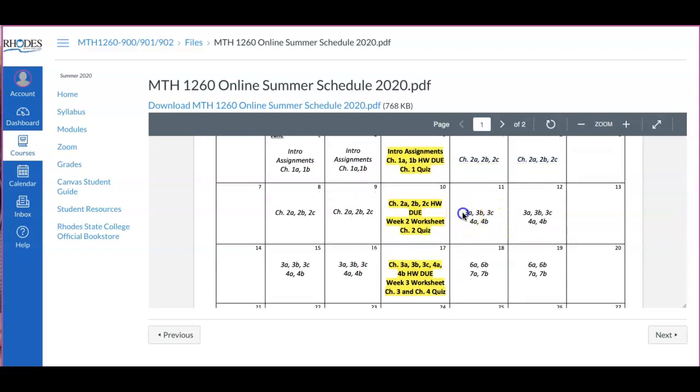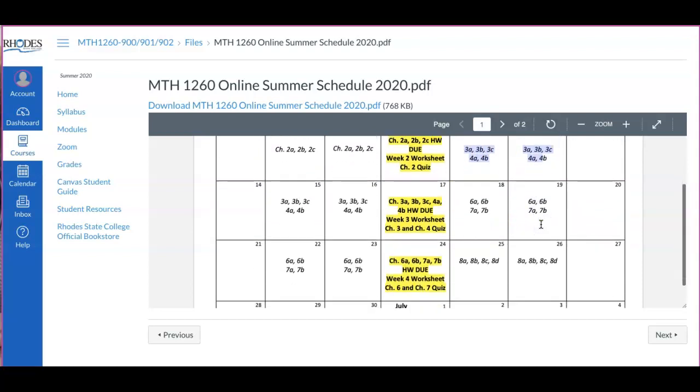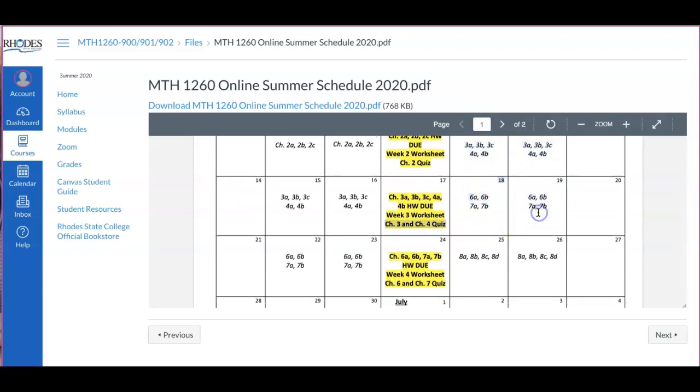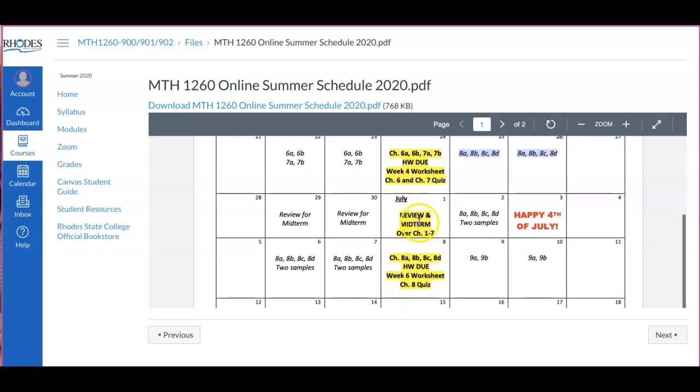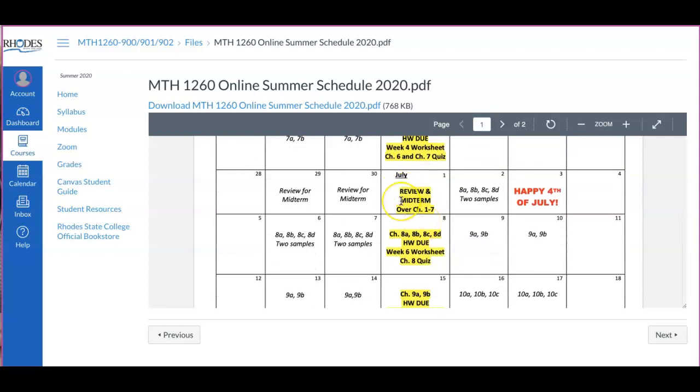Okay, so next week you'll have 2 chapters, chapter 3 and 4. And then the following week, chapter 6 and 7. And then we will do the midterm, but I would ask you to start looking at chapter 8 even this week because it'll take a little bit to do that. Okay, the midterm's going to be due that July 1st.